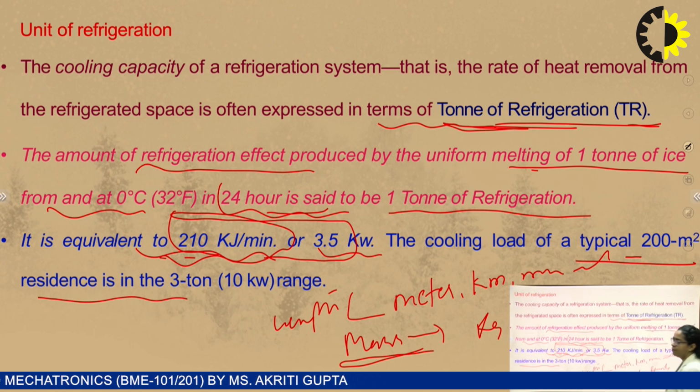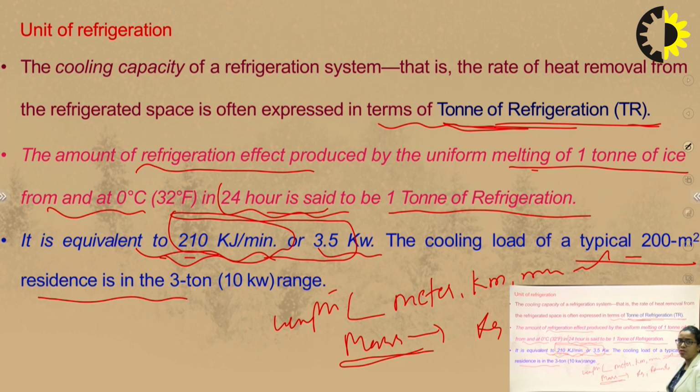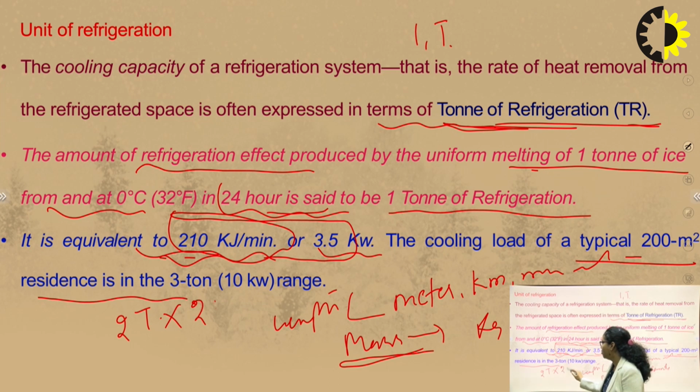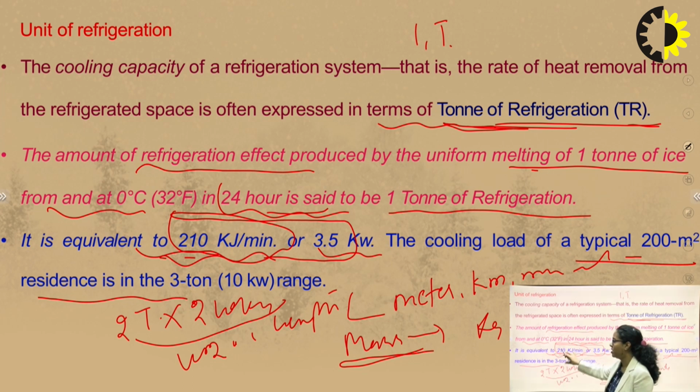In the same way, if you have heard about the general purchase of AC, when you go to the market, then you must have heard that 1 ton refrigeration is there, 2 ton, 1.5 ton. So what is the meaning of that 1 ton and 2 ton? You must be understanding from now. If we talk about the 2 ton refrigerator system, that means you multiply 2 ton with the 210 kilojoule per minute, then you will get 420, and this will be the heat extraction capacity of that refrigerator. So according to the requirement of the heat extraction, we use the capacity of the refrigerator.